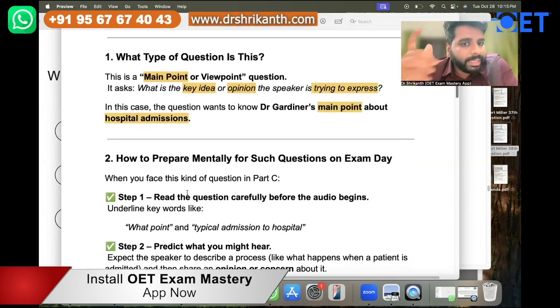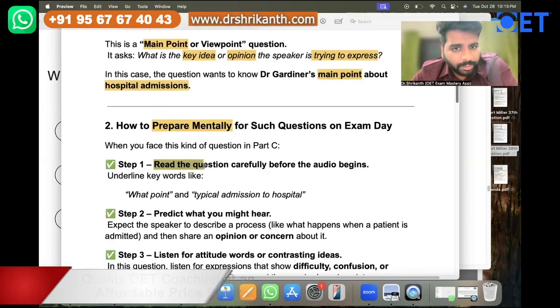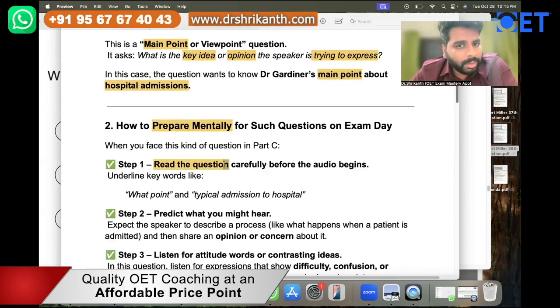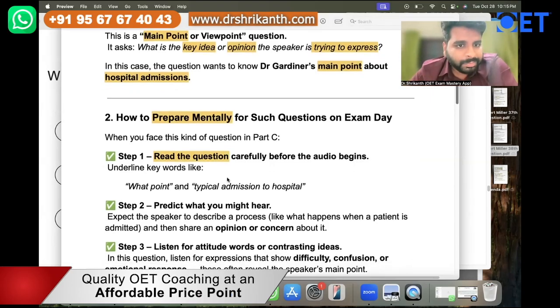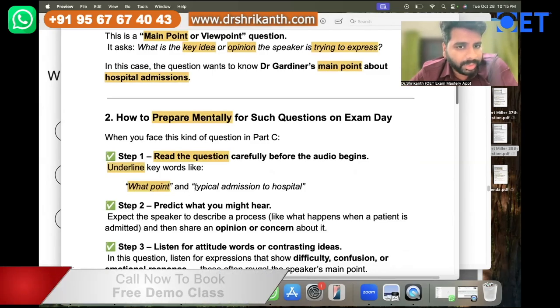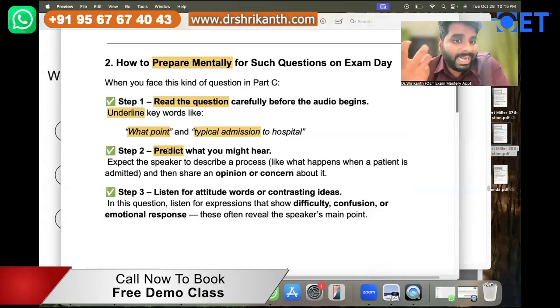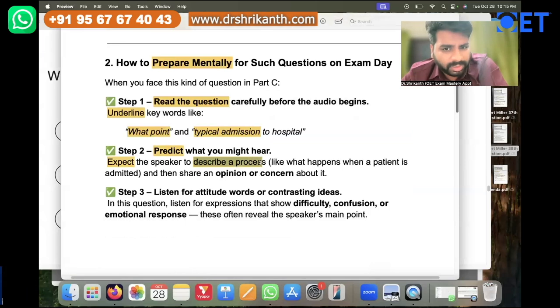So how can you mentally prepare for such exams on the examination day? Again, comprehension of the question. Read the questions thoroughly, understand the question, and prepare yourself. You should underline key words like "what point" and "typical admission to hospitals" on your examination day. Then you should anticipate signal words. Predict and expect the speaker to describe a process.